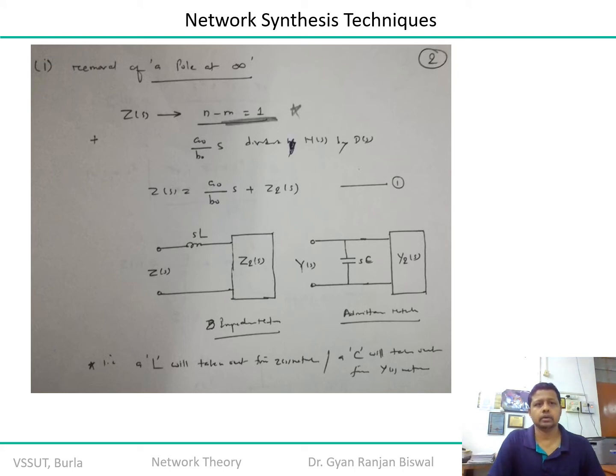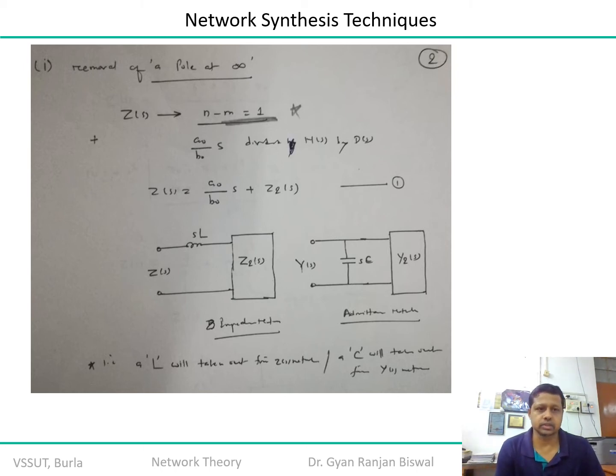Let us see. Consider a transfer function where, as we have assumed in our polynomial equation, there is an n order polynomial in the numerator, which defines the number of roots of the numerator, called zeros, whereas the m order polynomial in the denominator represents the number of poles, the roots of the denominator.